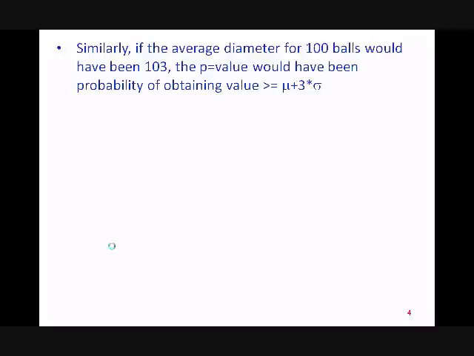So how much is it? As you know, if you go 3 sigma plus or minus from the mean, you capture 99.73% of the population. So essentially it is 0.27% divided by 2, which is 0.135%. So the p-value is 0.00135.